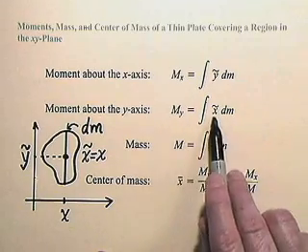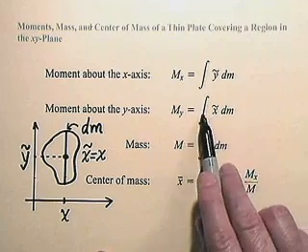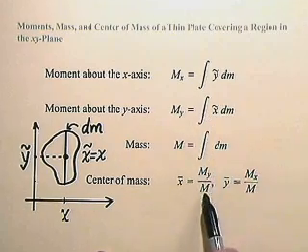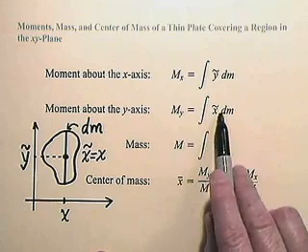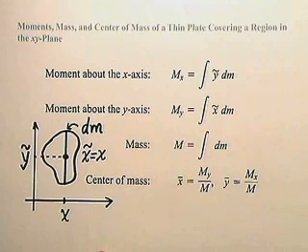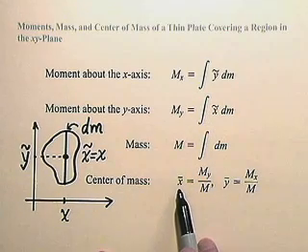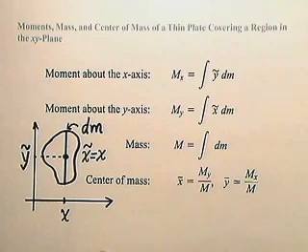The m_y is the same for the x's. In other words, you're averaging here. When I divide m_y by m, I'm in effect getting the average of the x tildes. And so in effect, the center of mass has coordinates x bar, y bar.